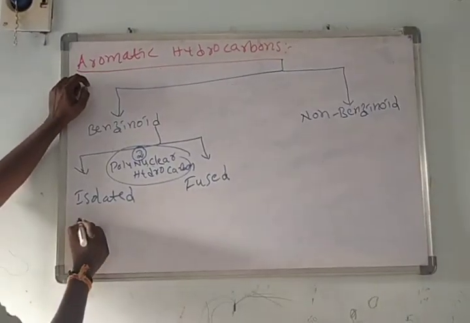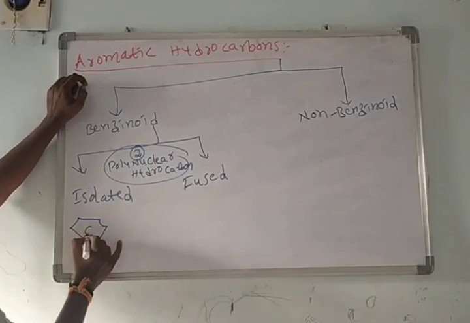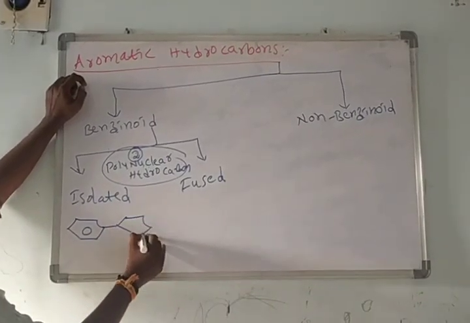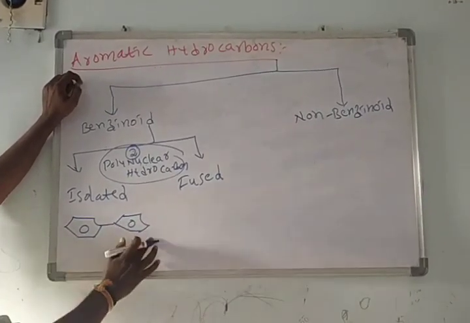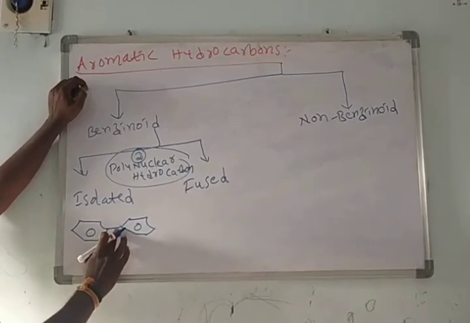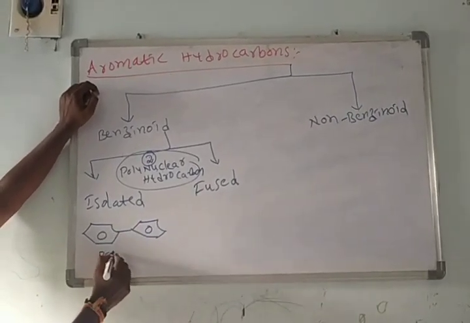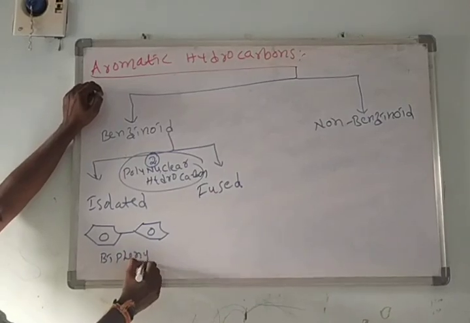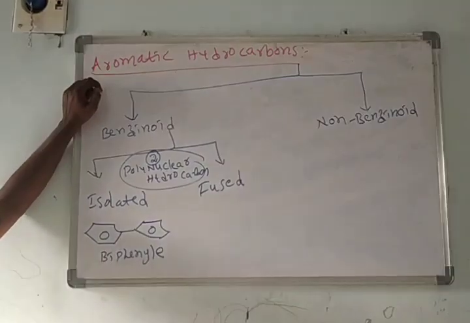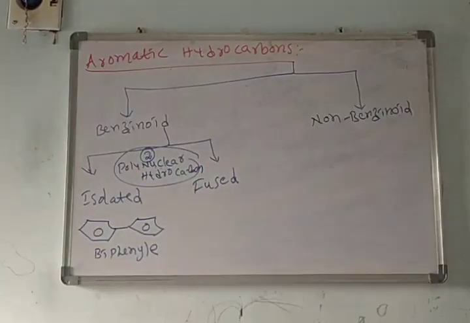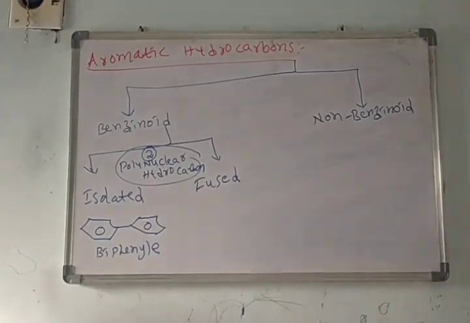Isolated means two benzenes are separated by one sigma bond. This is called biphenyl, an isolated benzenoid aromatic compound.